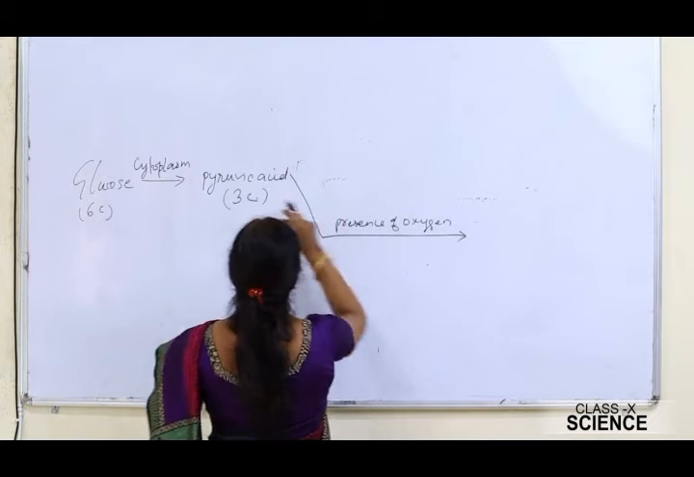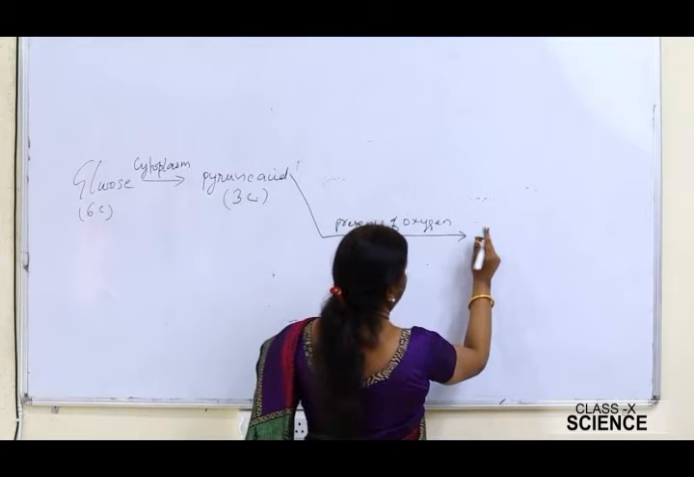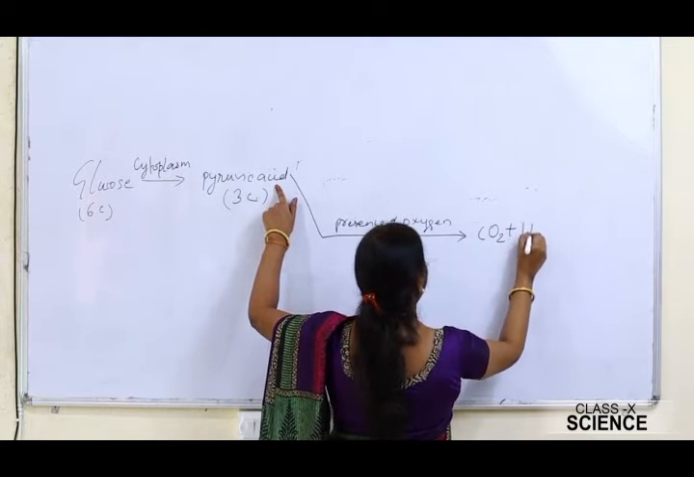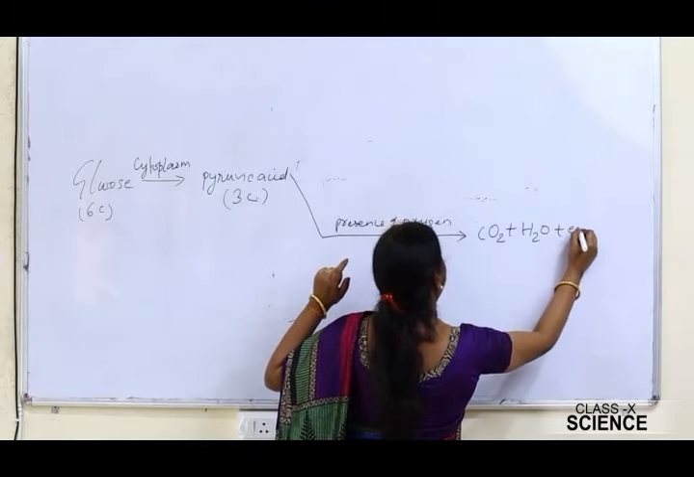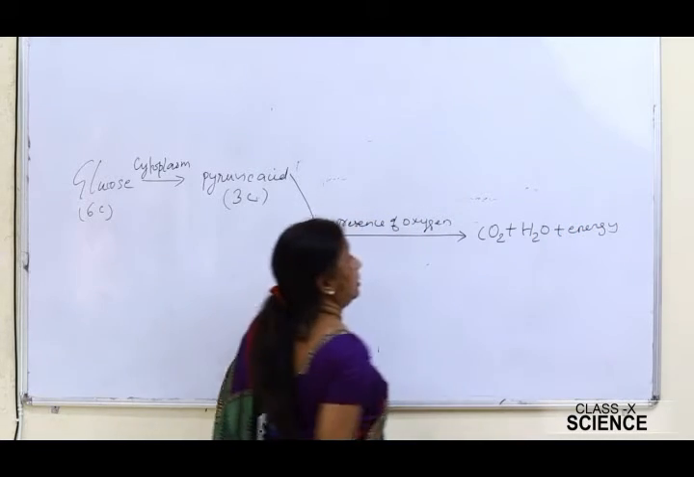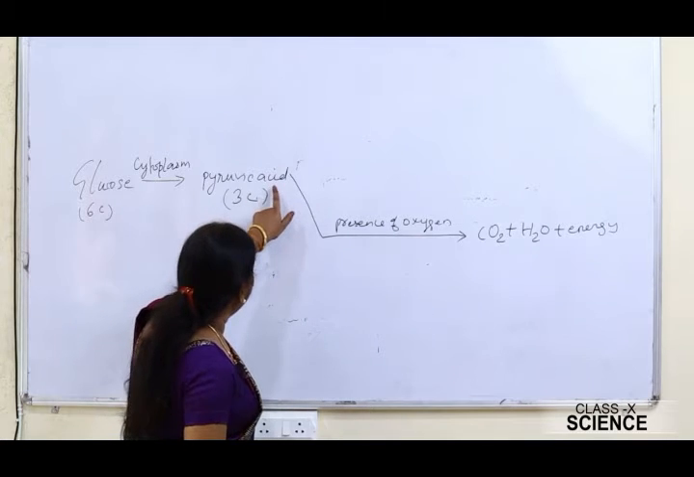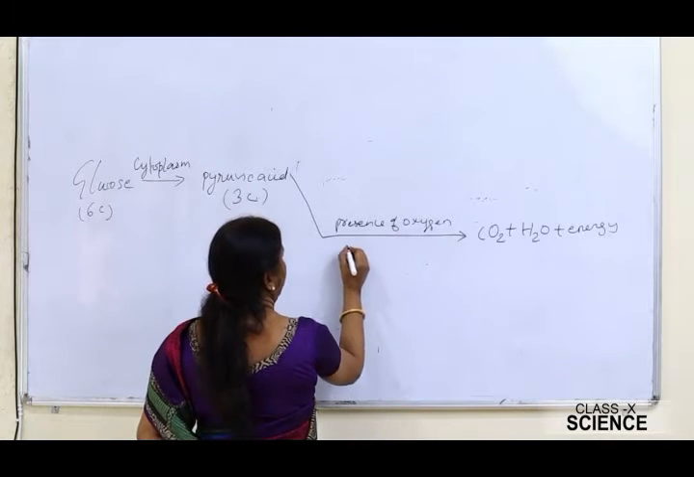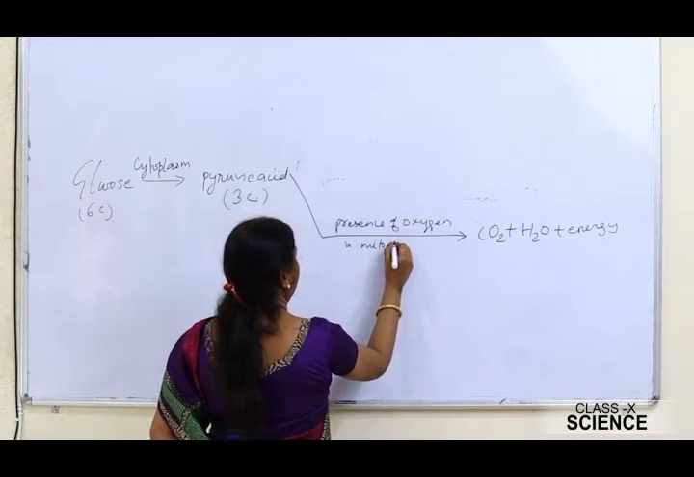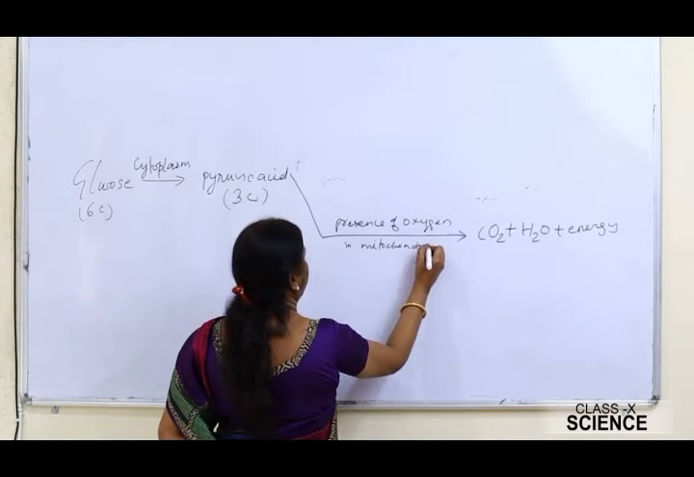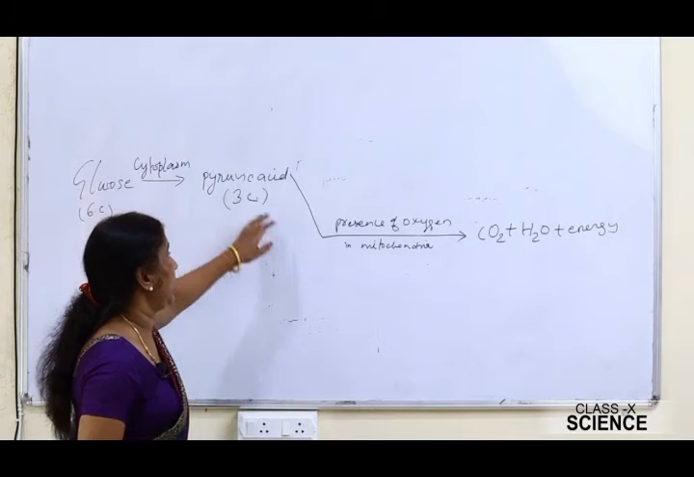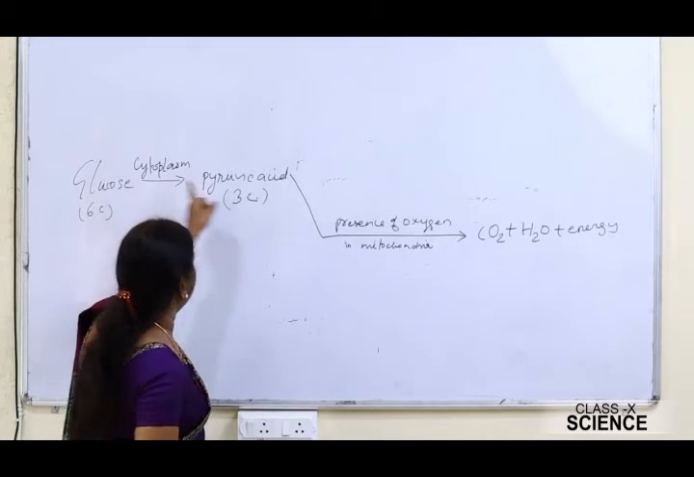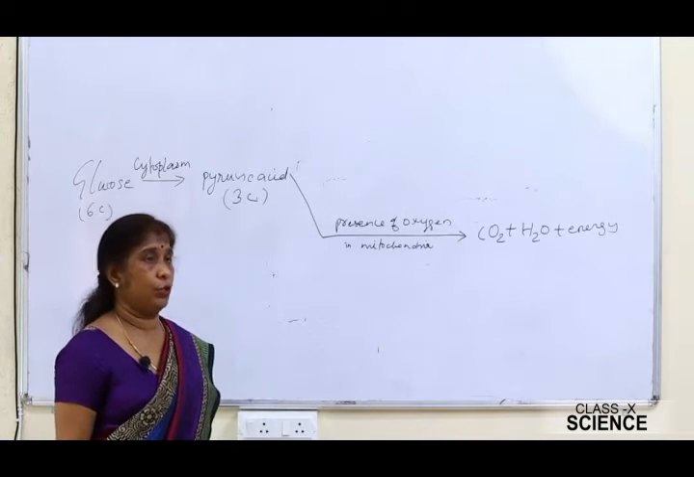When an organism is respiring in the presence of oxygen, the pyruvic acid will be broken down into carbon dioxide, water and energy, and energy will be liberated. This reaction will take place in the mitochondria of the cell, and carbon dioxide, water and energy will be liberated. This process of respiration is also called the aerobic process of respiration.